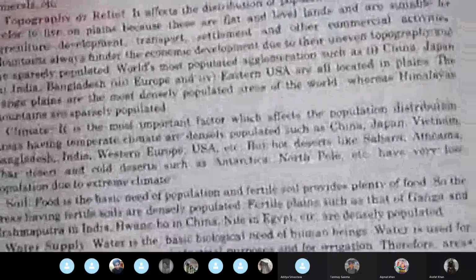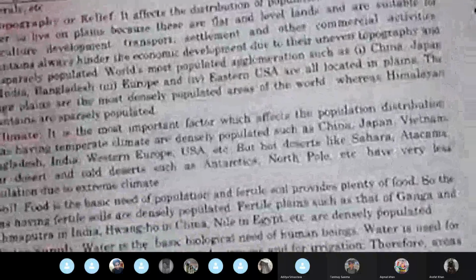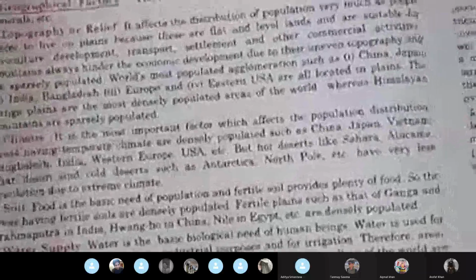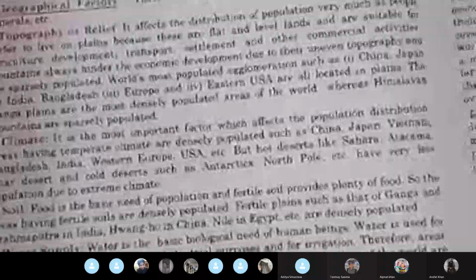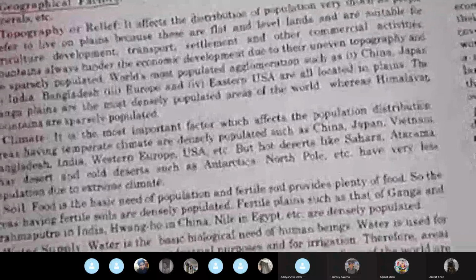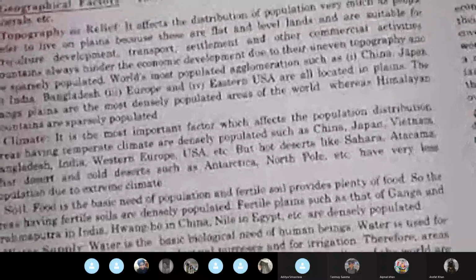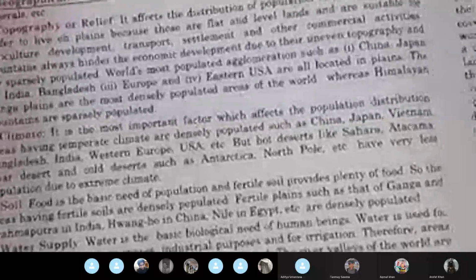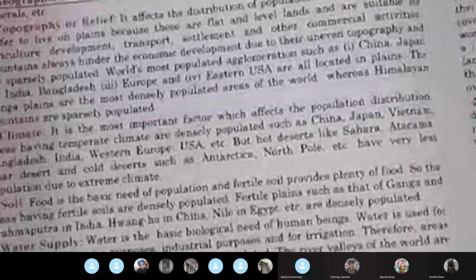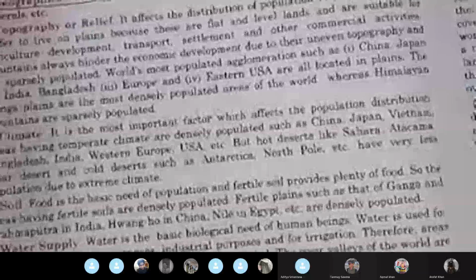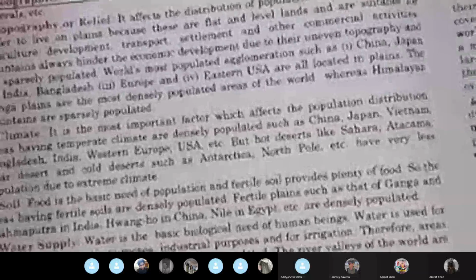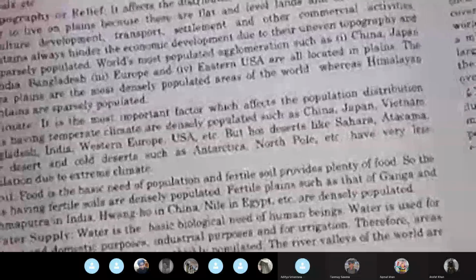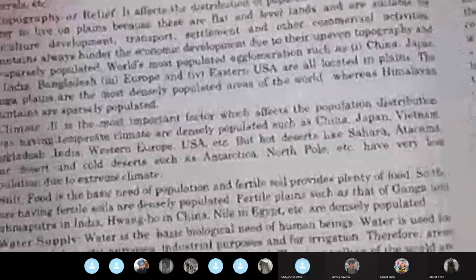Next, we talk of the climate. It is the most important factor which affects the population distribution. Areas having temperate climate are densely populated, such as China, Japan, Vietnam, Bangladesh, India, Western Europe, USA, etc. But hot deserts like Sahara, Atacama, Thar Desert, and cold deserts such as Antarctica, North Pole, etc., have very less population due to extreme climate.